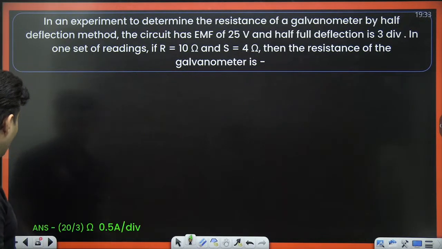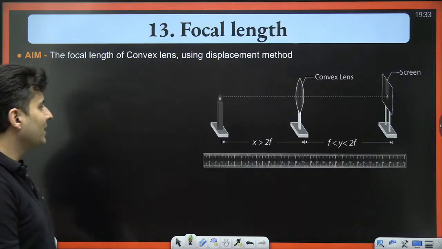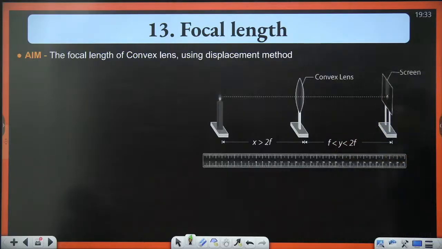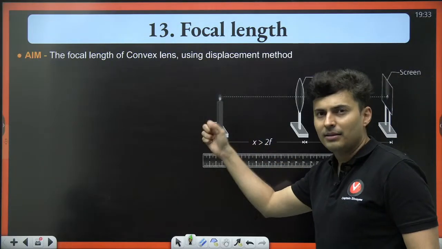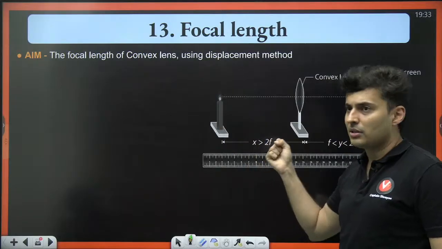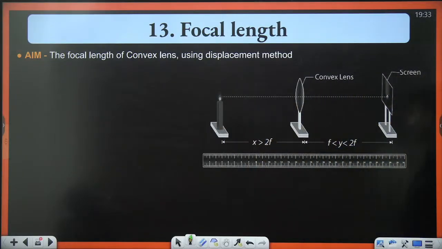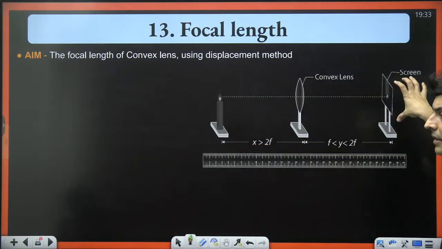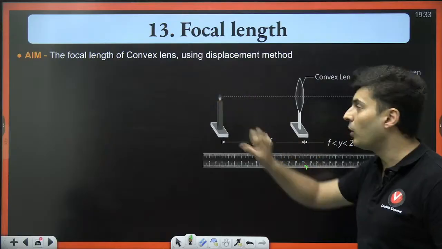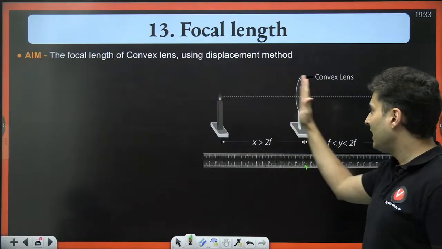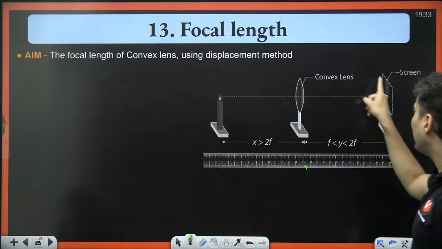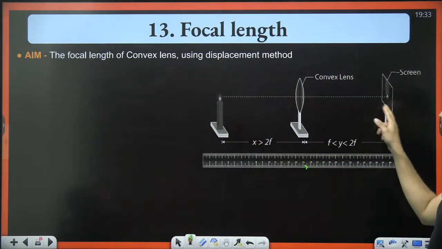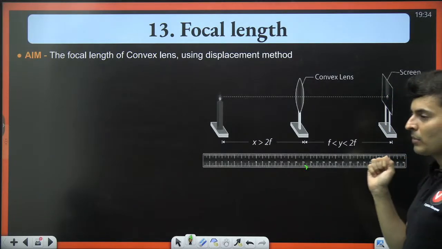Very nice. Moving on to the next one, that is finding the focal length using the displacement method. This is what is there in your syllabus, where you have an object like a candle or a light source, you have a lens, and on the other side you have a screen where you get the image of this particular source or the object. You adjust the lens in such a way that you get the image on the screen.